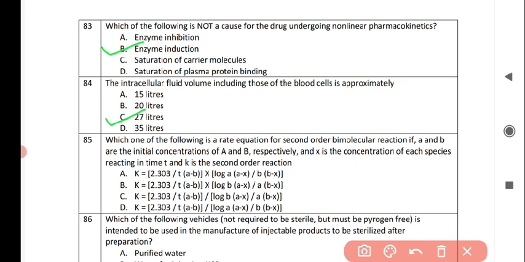Next question is, which one of the following is a rate equation for second order bimolecular reaction if A and B are the initial concentrations of A and B respectively, and X is the concentration of each species reacting in time t, and K is the rate constant. And the correct answer is option number B, that is K is equal to 2.303 by t into (a minus b), whole into log b(a minus x) divided by a(b minus x). So option B is correct for this question.